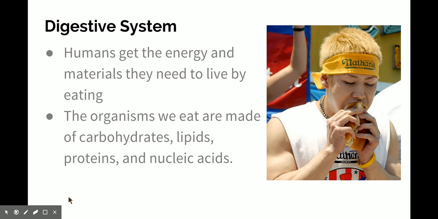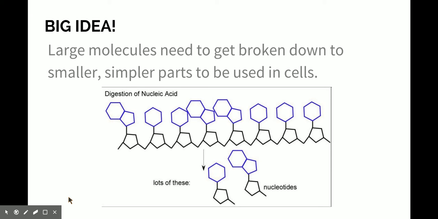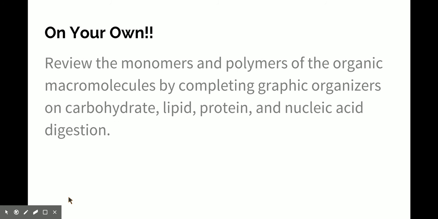What we're going to do now, so we know that big idea, large molecules have to get broken down into small, simpler parts to be used by your cell. But in order to talk about this like biologists, we need to have vocabulary, our terminology to talk about large molecules and what they're getting broken down into. This is what we did in our organic molecules unit, our first biology unit of the year.